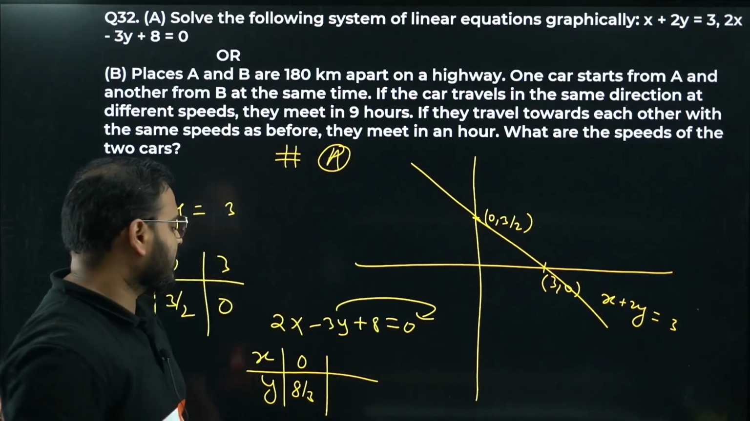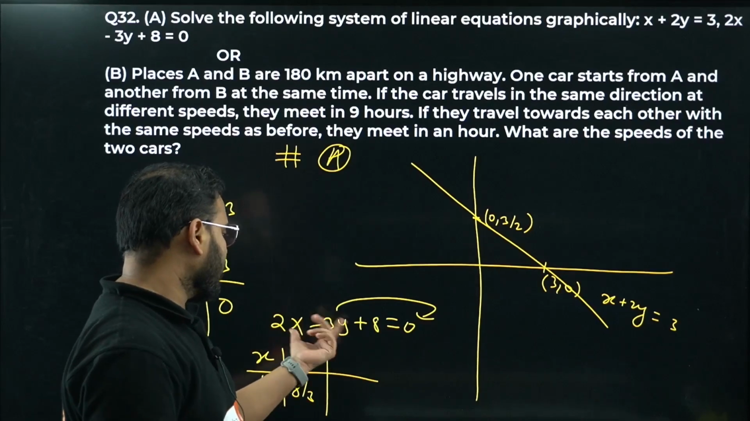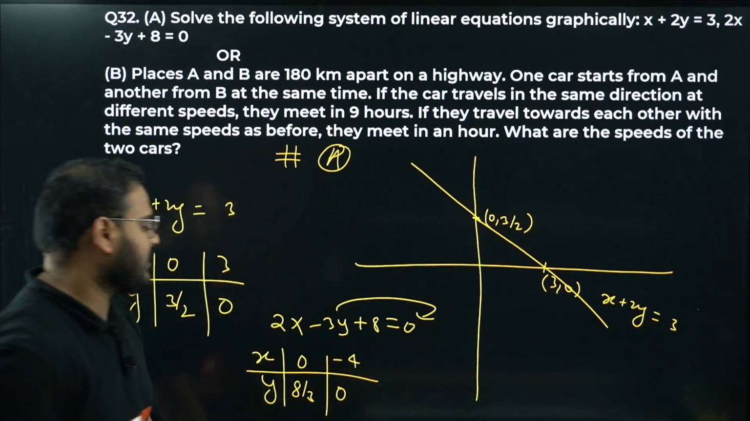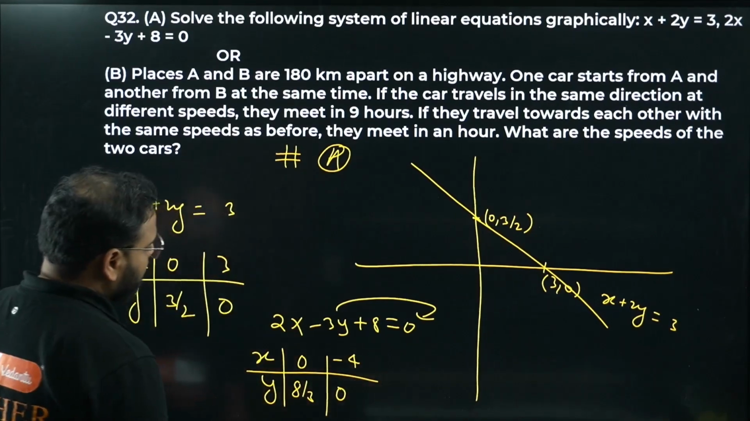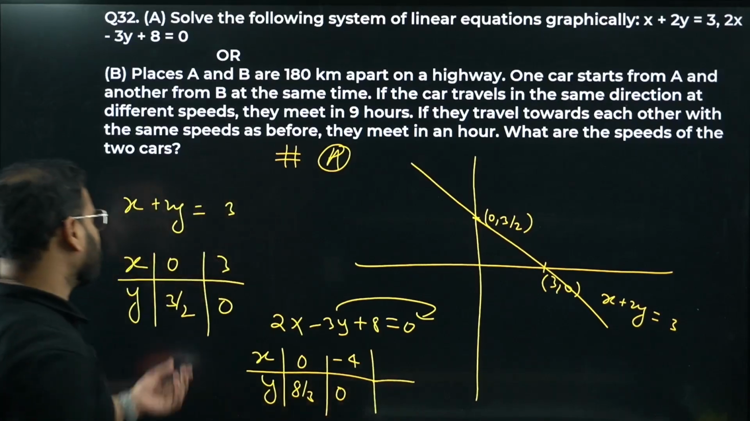Okay. Now the other one, have a look. If you take y as 0, x will be minus 4. X will be minus 4. If you want, you can take more points. But I'll give you one more point anyway, because this is okay to plot.